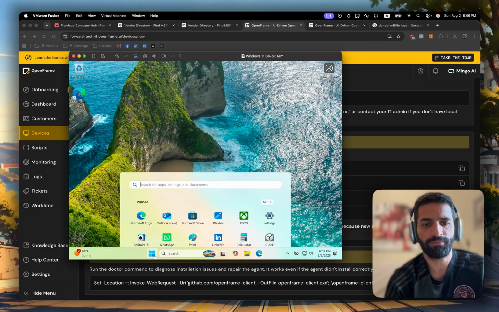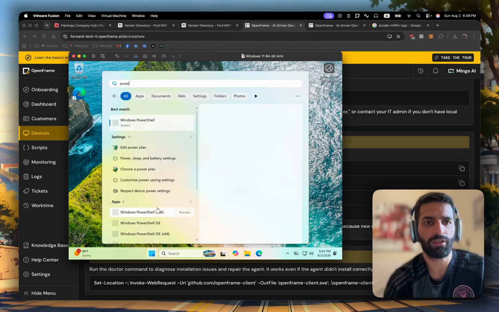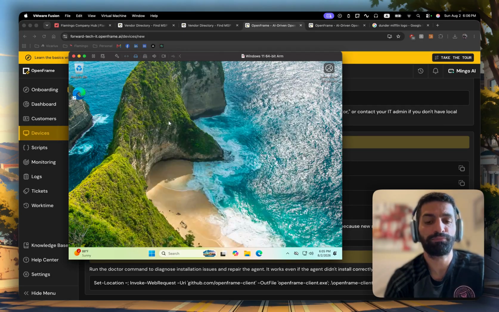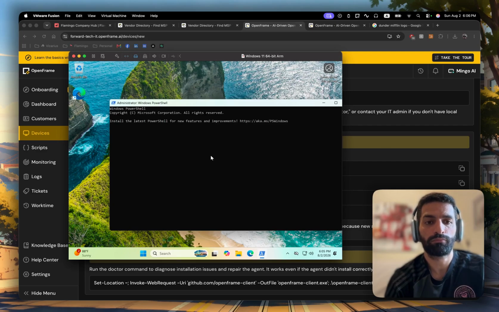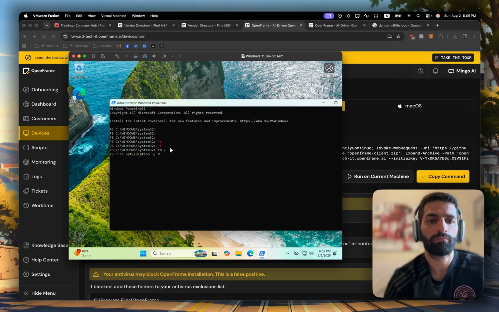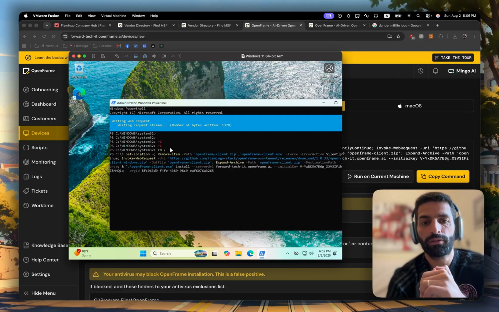Now I have a machine here. That's a brand new machine. So I'm going to run PowerShell as an admin. Great, and now the device will get deployed.